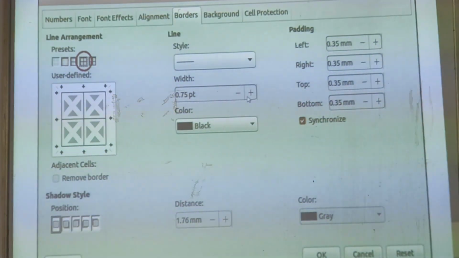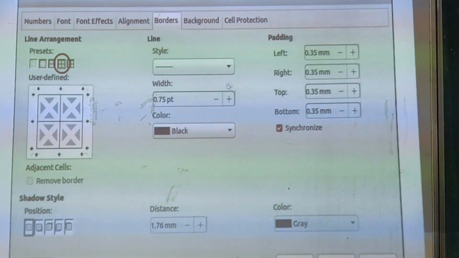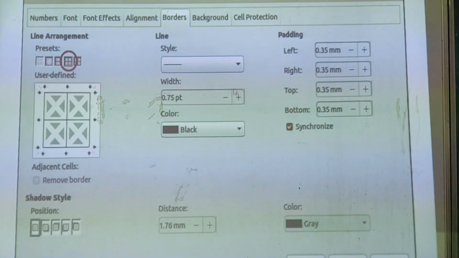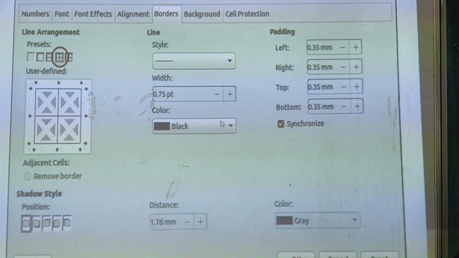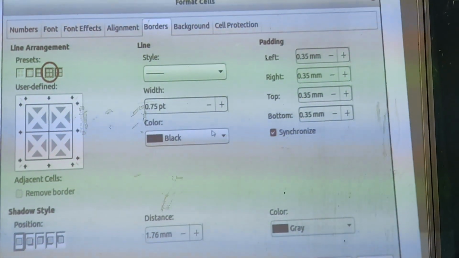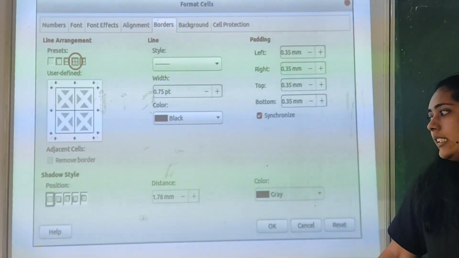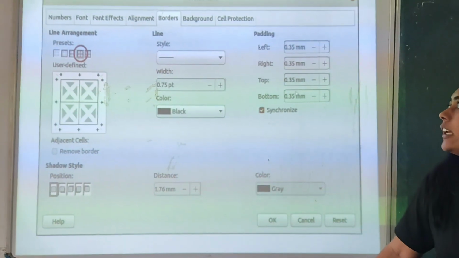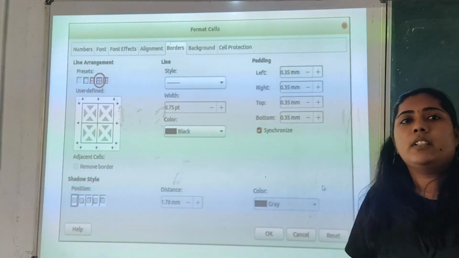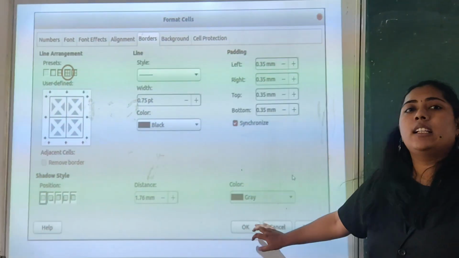Okay. And the width, we can increase or decrease it, and the option for that is here. Then color. If you need your border to be in red or green color, you can just select it here. Then we have the shadow styles, the distance, color. Every option is available here. We just need to click it and then click OK.